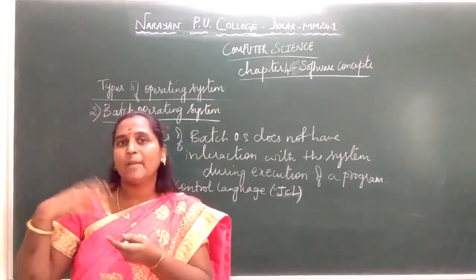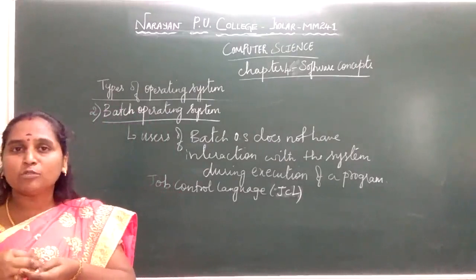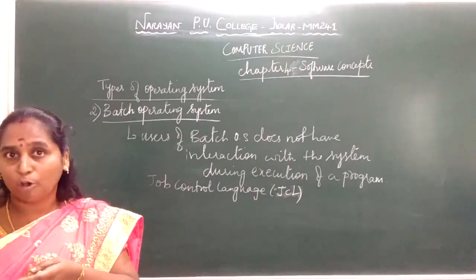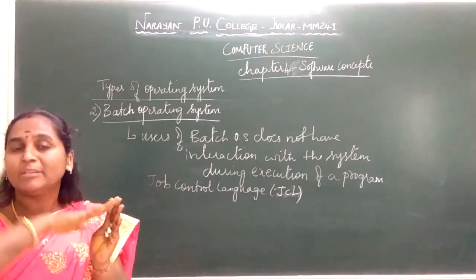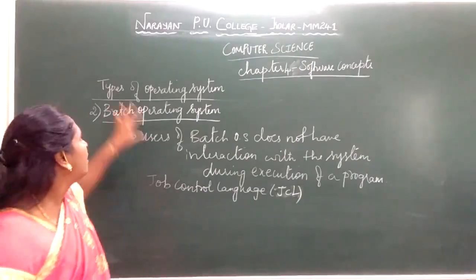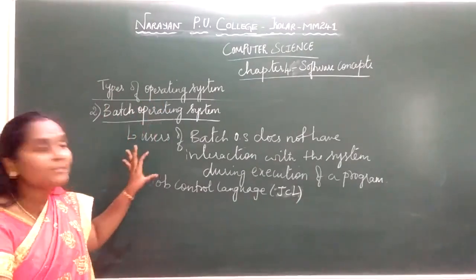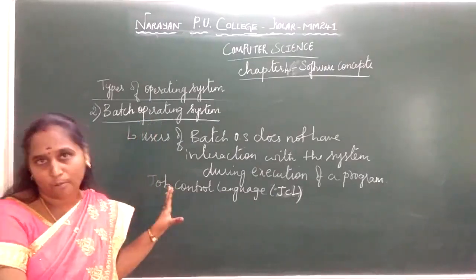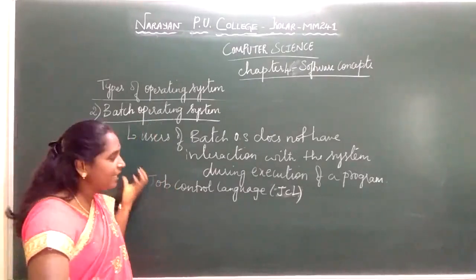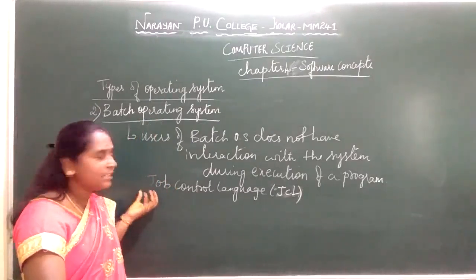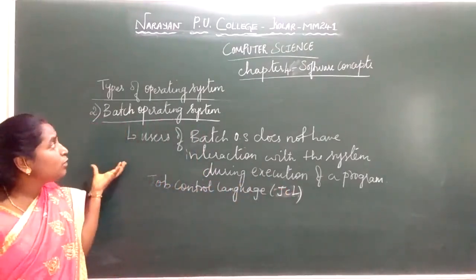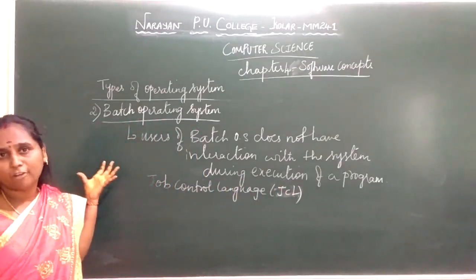Suppose, for example, I want to take my attendance details or any job details. I make use of punch cards, which are taken in offline mode. Then I submit them to the computer operators. So the users of the operating system do not directly interact with the computer during program execution. That is nothing but your batch operating system. Your programs, data and commands are fed in the form of a job, using job control language, before actual processing takes place. So without user interaction, the operating system performs the operation.